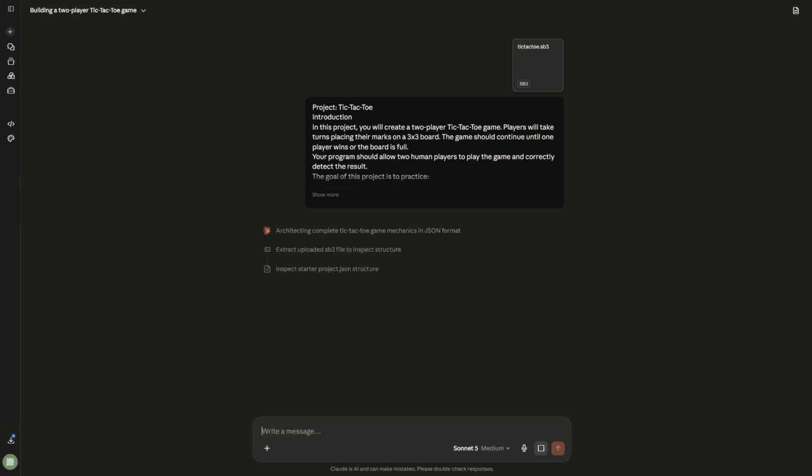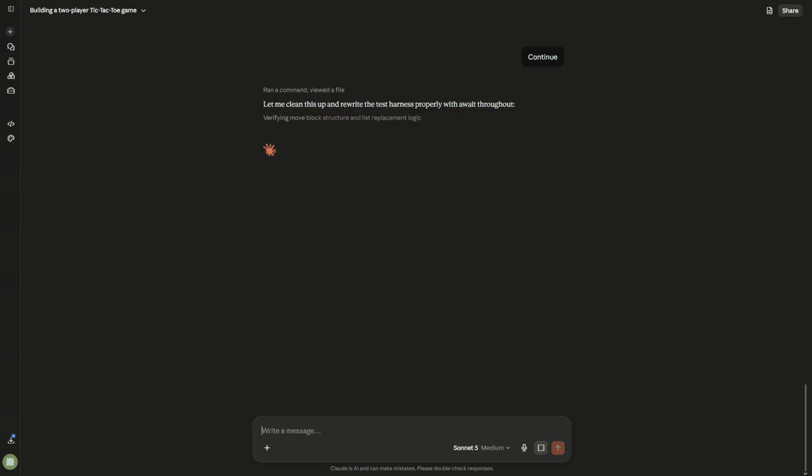Functionality: does the game actually work? Readability: is the code organized and understandable? Bugs: how many issues show up during testing? And finally, if I were a TA, would this immediately look AI generated?